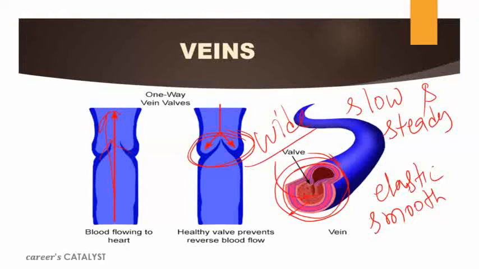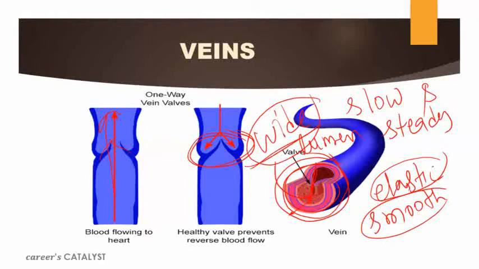The diameter of the opening, the cross section from where the blood will flow, is quite wide as compared to arteries. Because of the wide lumen, the pressure of blood in veins is low. The pressure of blood is low here as compared to arteries, only because of this wide lumen and because of this elastic and smooth muscle tissue, which make the flow of blood slow and steady.